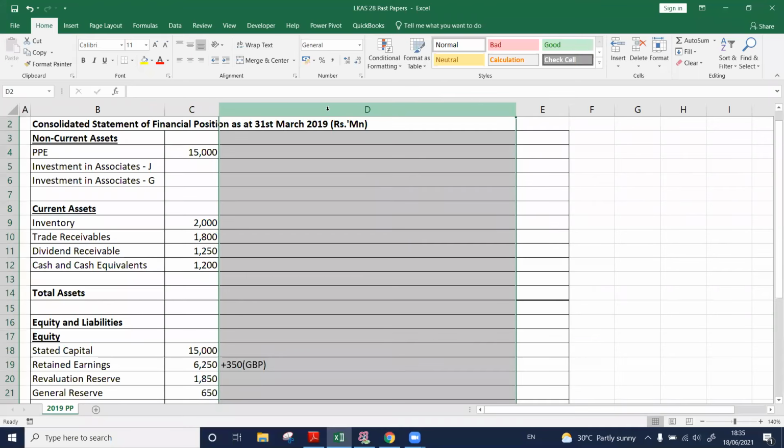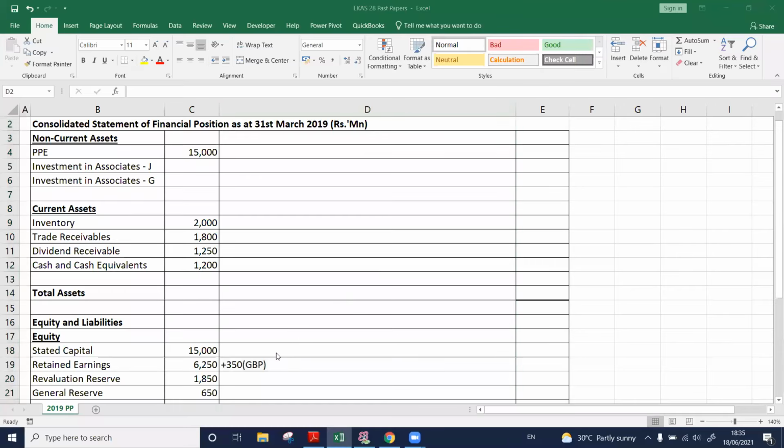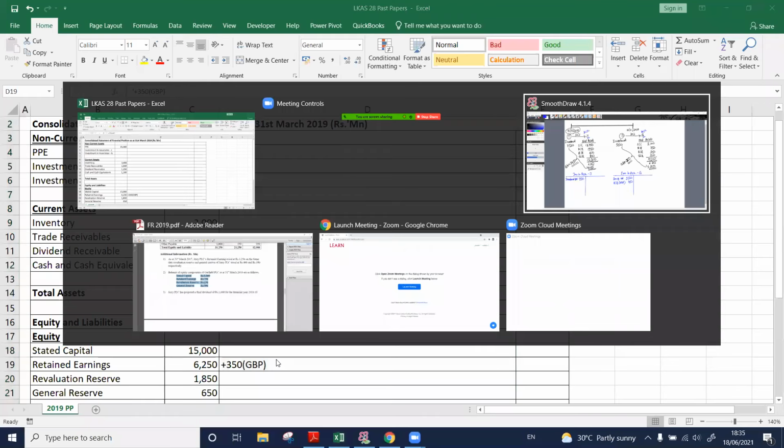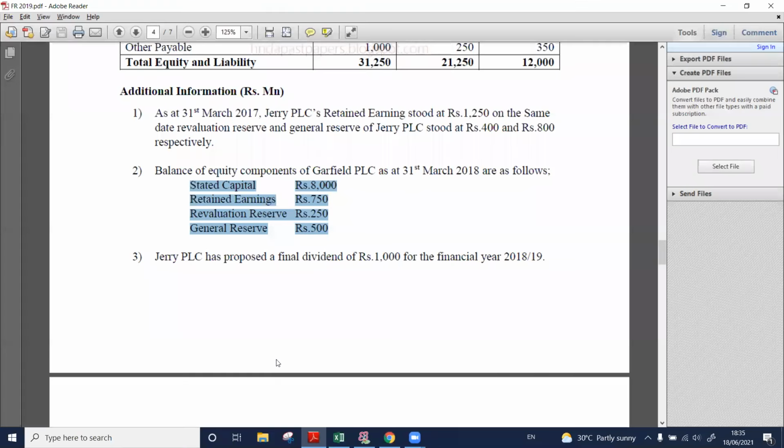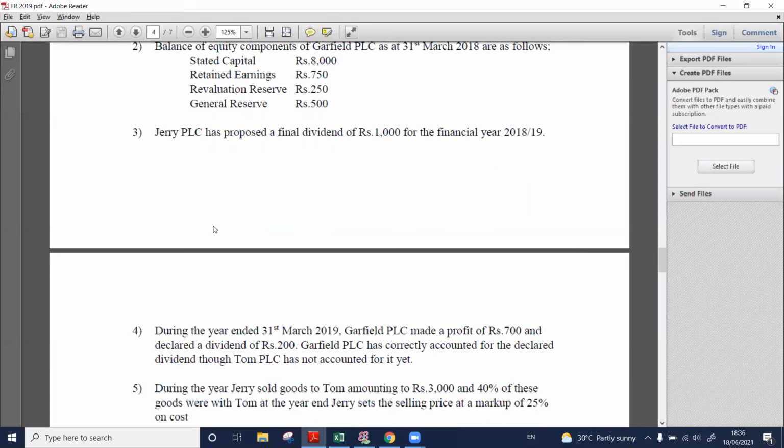So all the adjustments I will do in this column. I kept this column to make the adjustments. So we came to the first adjustment. It hits the balance sheet. 350. Yes, correct. Okay. So we have treated the second information as well. Additional information number 2. Right. So we have found there was a gain on bargain purchase generated as a result of this acquisition, and we have accounted for that. That is point number 2.